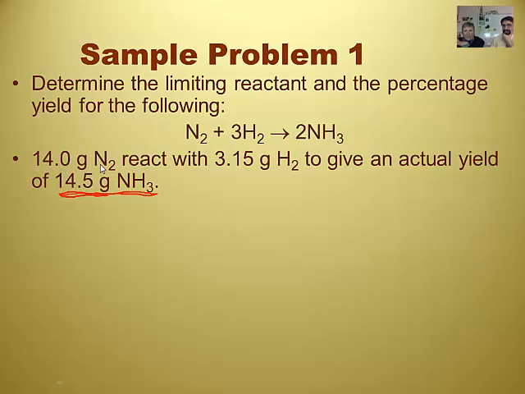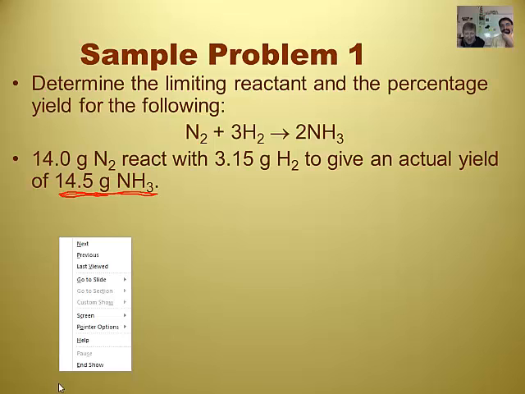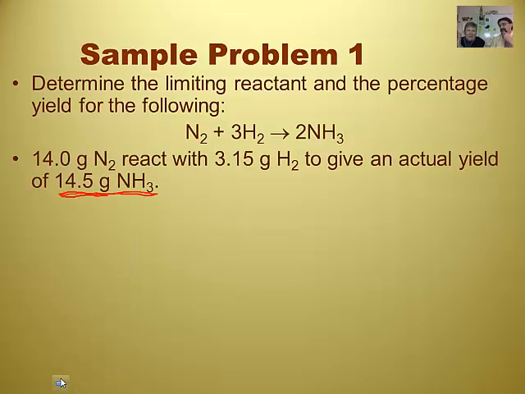So they said they started with exactly 14 grams of nitrogen and 3.15 grams of hydrogen. So since they gave us the quantity of both reactants, we have to do a limiting excess problem. We have to do stoichiometry twice. Right. We have to do it for nitrogen and for hydrogen so that we can see which one will make less ammonia. Okay. They gave it to us in mass. Yep, they gave it to us in mass, which means we're going to have to do a longer stoichiometry problem here. All right. So we start out with 14.0 grams of nitrogen.